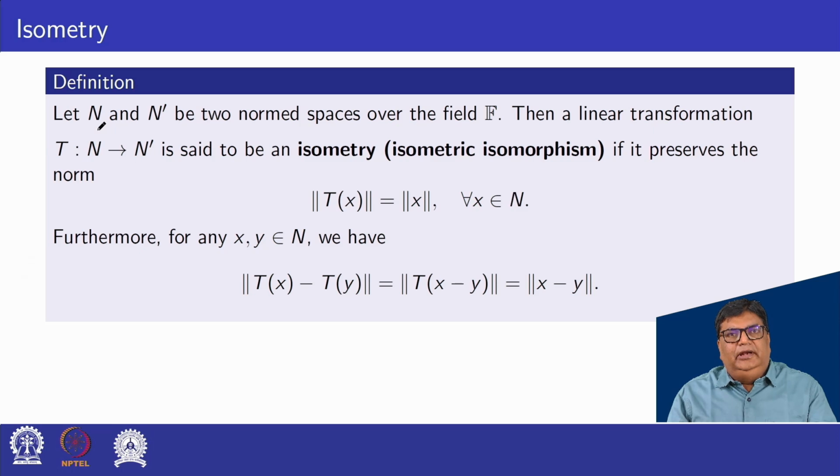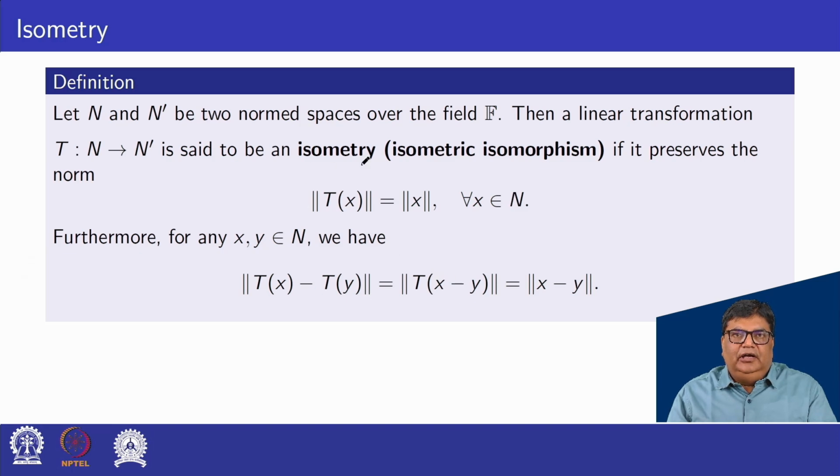Definition. Let N and N' be two normed spaces over the field F. Then a linear transformation T from N to N' is said to be an isometry or isometric isomorphism if it preserves the norm as follows: norm Tx is equal to norm x for all x belonging to N. Further, for any x, y belonging to N, norm Tx minus Ty can be written as norm T(x minus y) because T is linear.